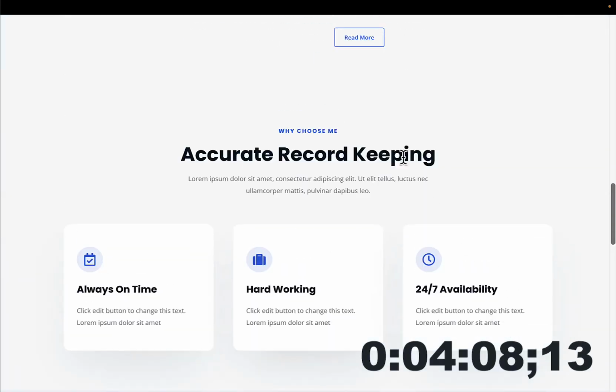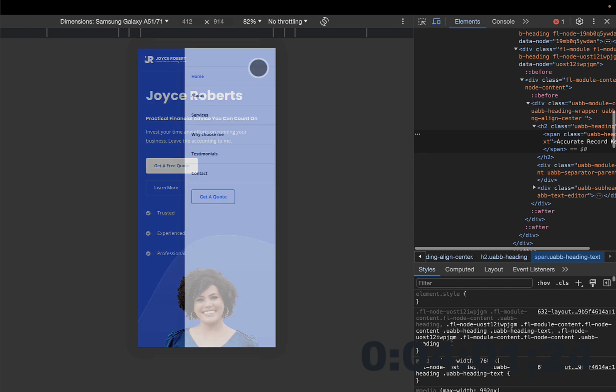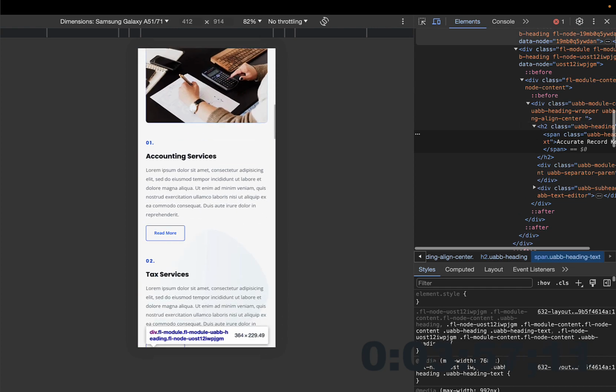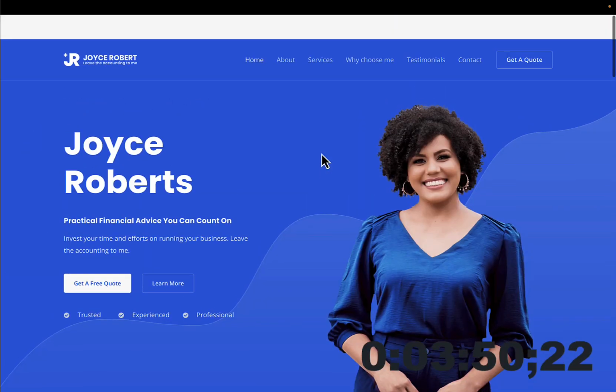So if you access it on the mobile phone, if I come here to inspect and I click on the mobile phone, you see, it will look like this on a Samsung phone. Have a submenu there, can click there, okay? So I think it's amazing. Okay, so that's the website.